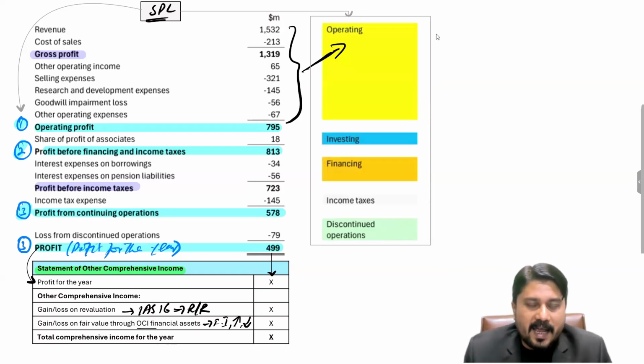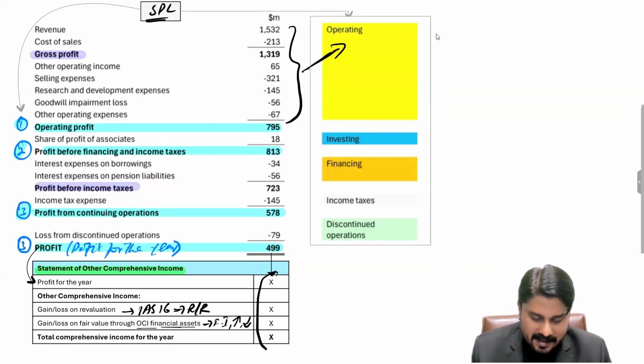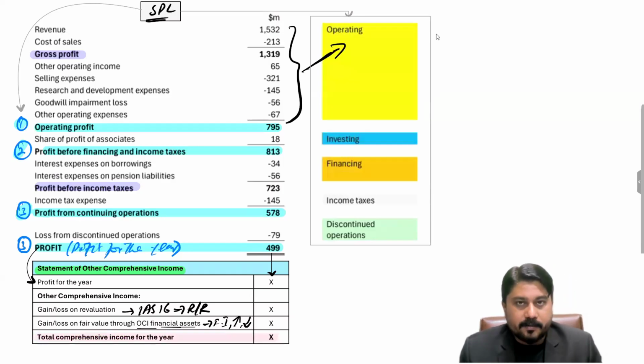Some financial instruments are dealt at fair value through OCI. So any increase or decrease in that financial asset value is to be taken to the other comprehensive income. By adding these changes to the profits, the total comprehensive income for the year will be calculated. By adding these line items to the profit, the total comprehensive income will be calculated, right?